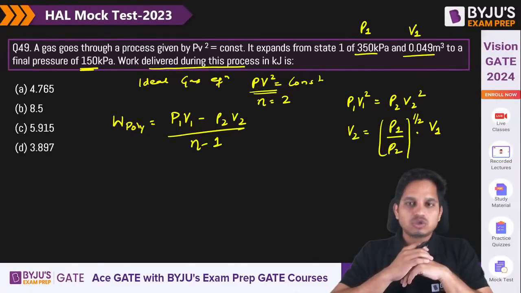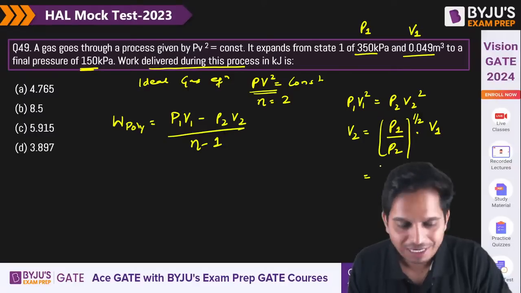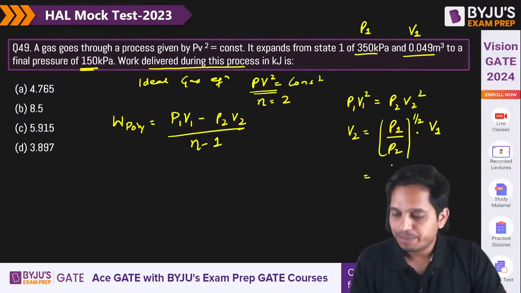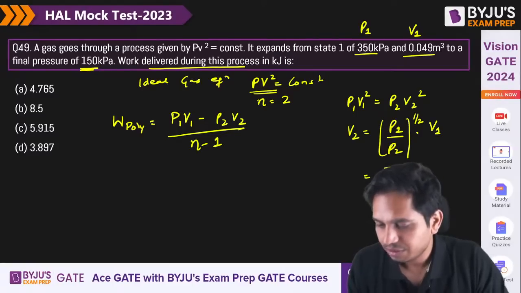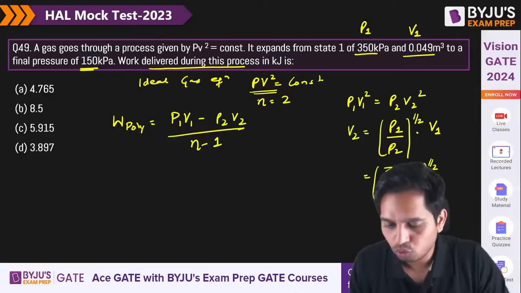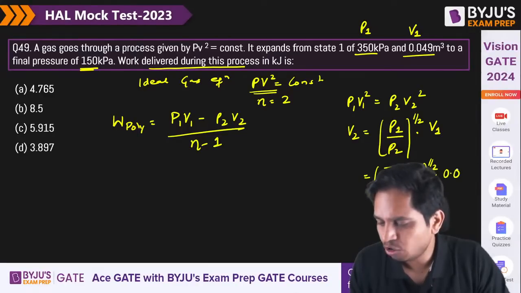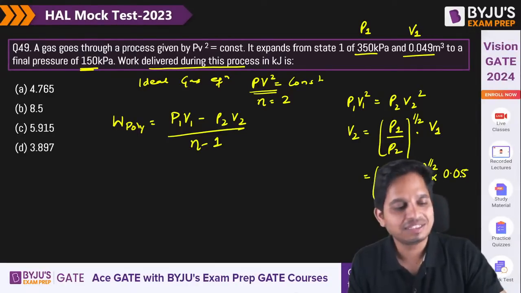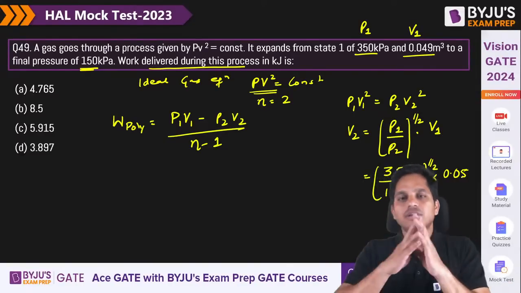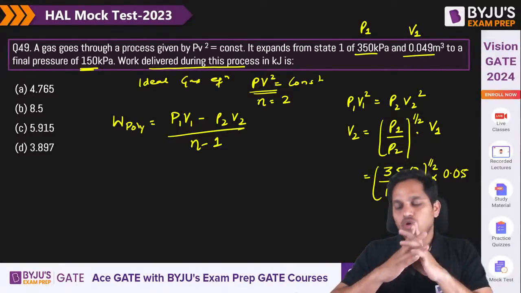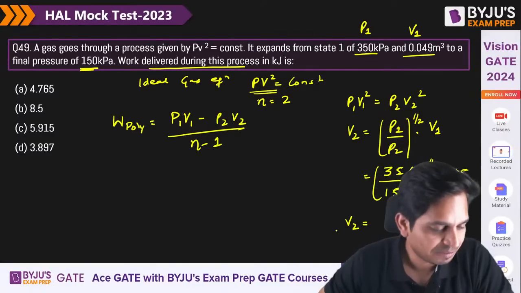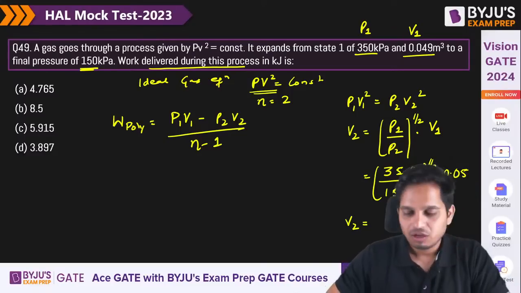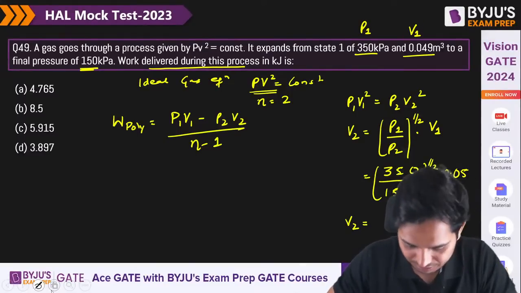Okay. So can you calculate V2? P1 is how much? P1 is 350. P2 is 150. (1/2) into 0.05 also you can write here. Yes? So if you can calculate this, then V2 is equal to how much? Okay, is it hidden? It is hidden behind me.